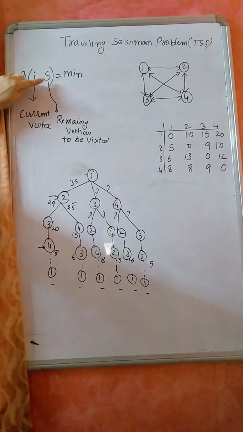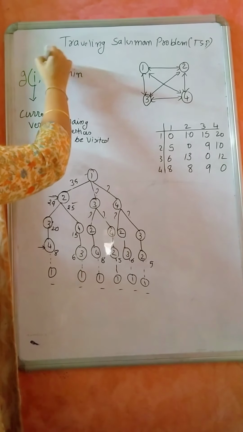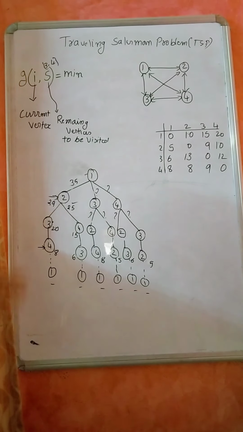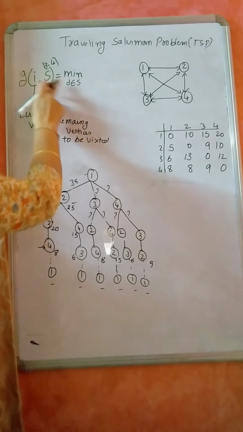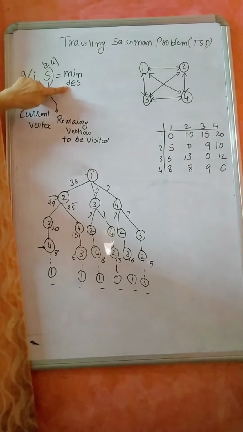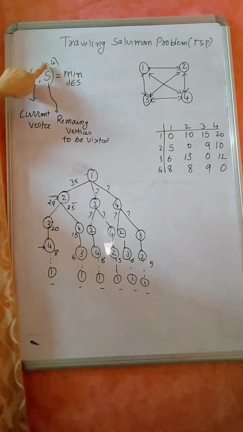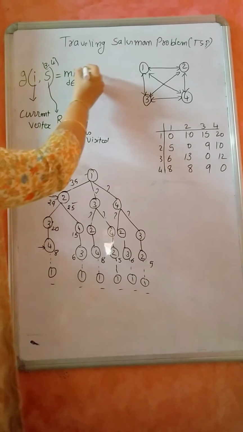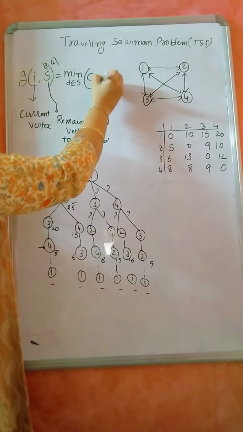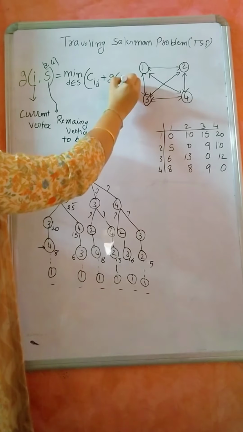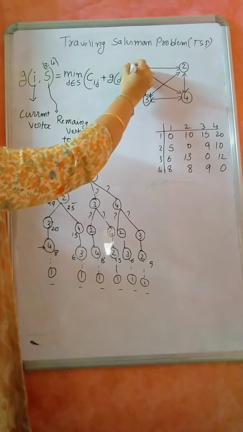So it is 2. Which are the remaining vertices to be visited? 3 and 4. So what is my S? 3 and 4, the remaining vertices to be visited. If this is the case, what will I do? Minimum over J, a subset of S. J is a subset of S means what? J can be 3, J can be 4. So this is equal to minimum of C of Ij plus G of J comma S minus J. So this is the general formula.